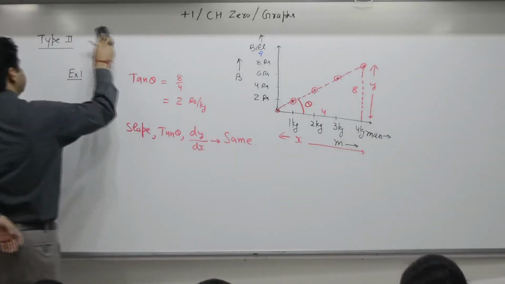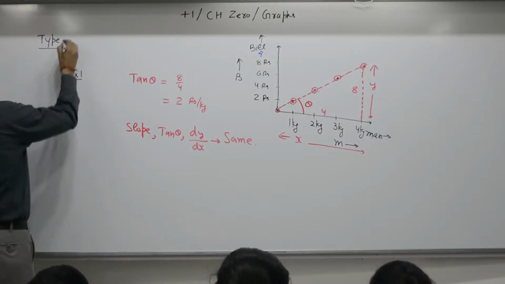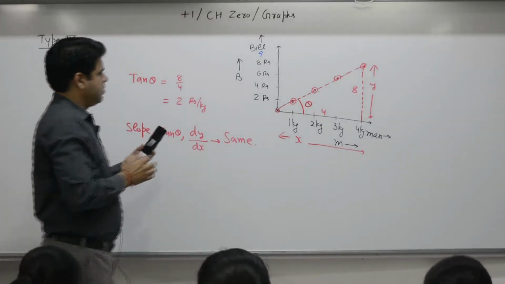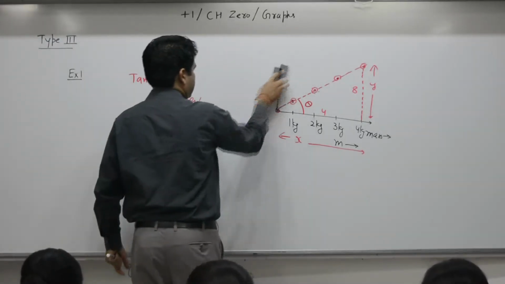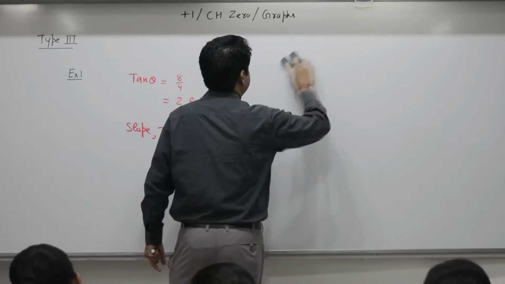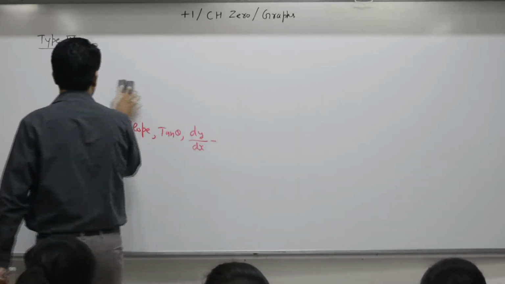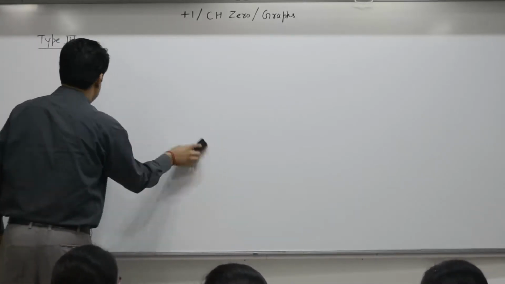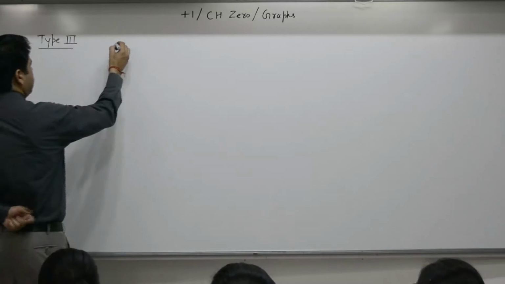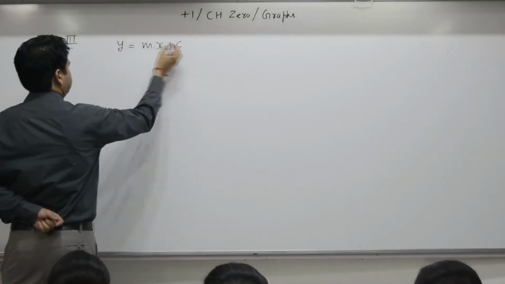Third type, type 3. Third type of graph is y is equal to mx plus c.